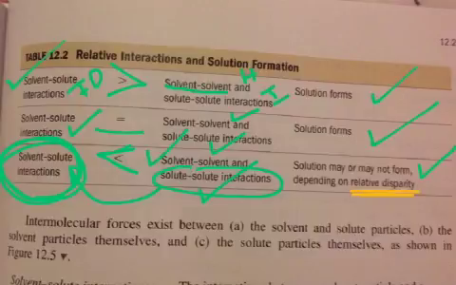That's because their intermolecular forces are kind of close; they might make good ion-dipole bonds. It depends on how big the difference is between the solvent-solvent interactions versus solute-solute. The closer it is to the equal sign, the more likely it is that the solution will form anyway.